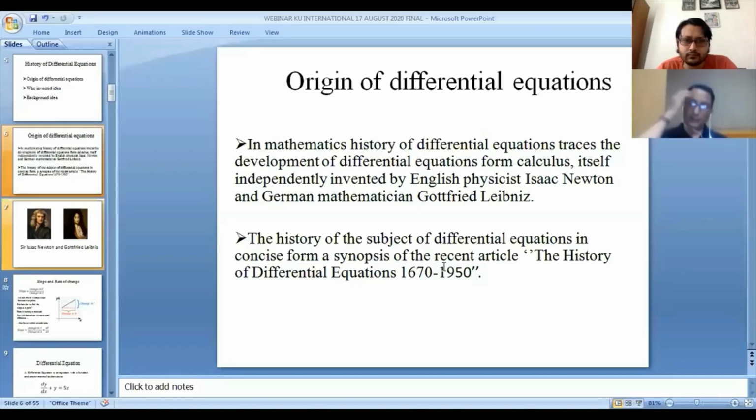So the differential equation is derived from differential calculus, invented by Newton and later by Leibniz. The history of differential equation is a concise synopsis of a recent article, covering 1617 to 1950.